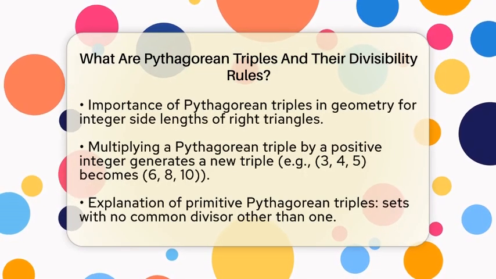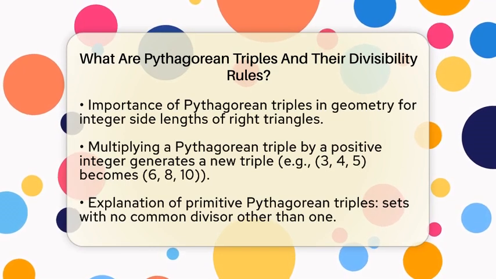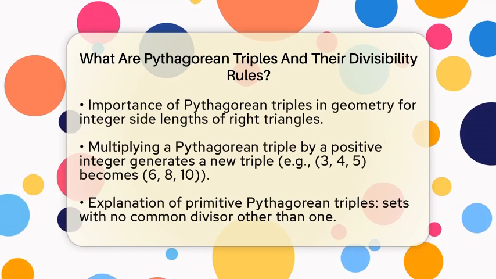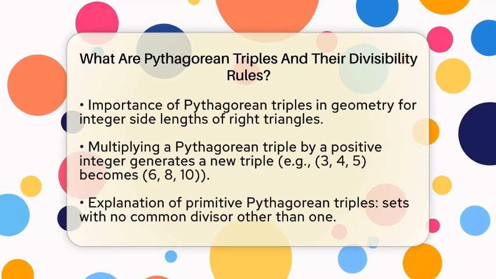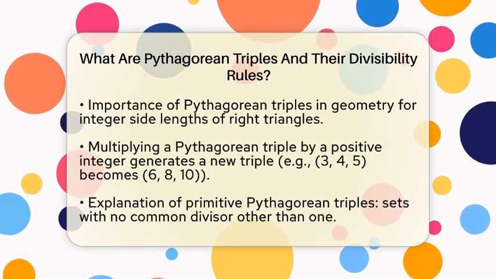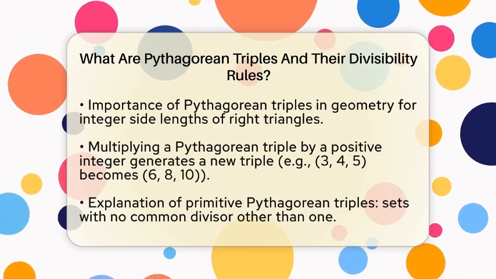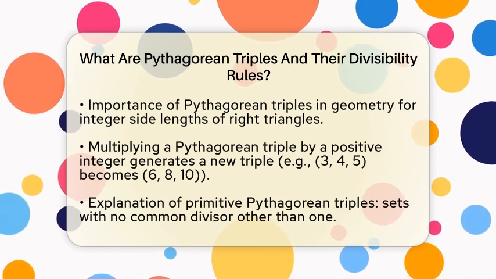A classic example of a Pythagorean triple is the set of numbers 3, 4, and 5. If we square these numbers, we find that 3 squared plus 4 squared equals 9 plus 16, which equals 25. And guess what? 25 is also 5 squared. These triples are particularly useful in geometry because they provide integer side lengths for right triangles.